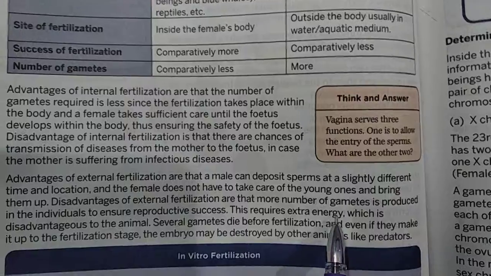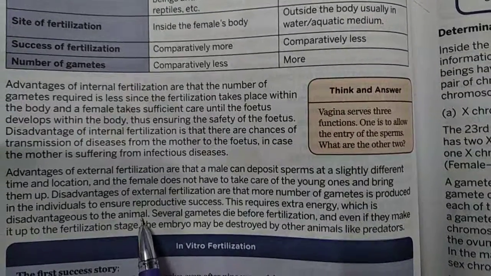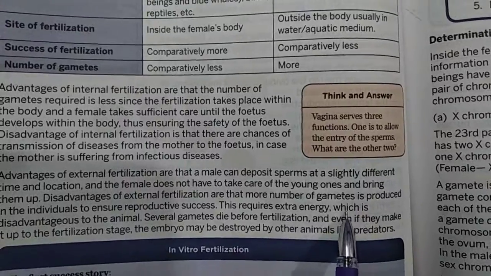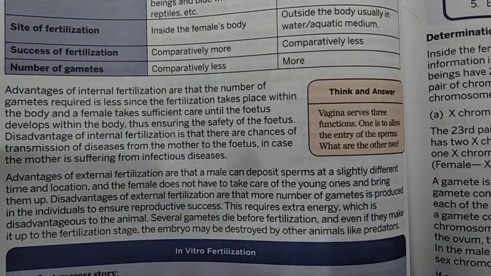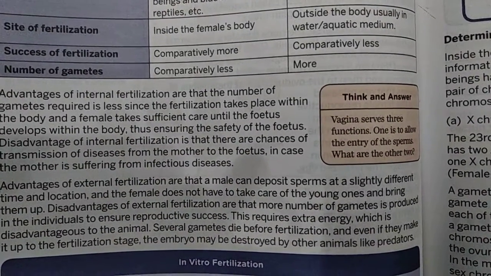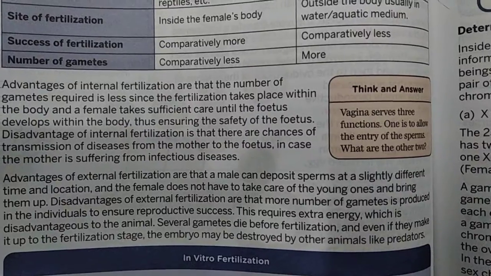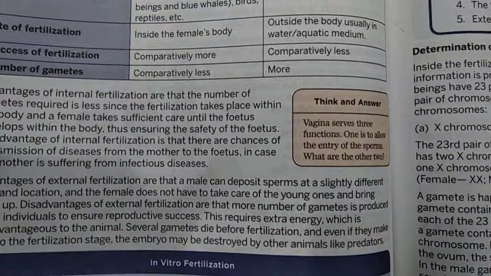This requires extra energy, which is a disadvantage to the animal. बहुत सारी energy चाहिए होती है इसमें. Several gametes die before fertilization, और अगर वो fertilization stage तक पहुंच भी जाए, the embryo may be destroyed by other animals like predators.